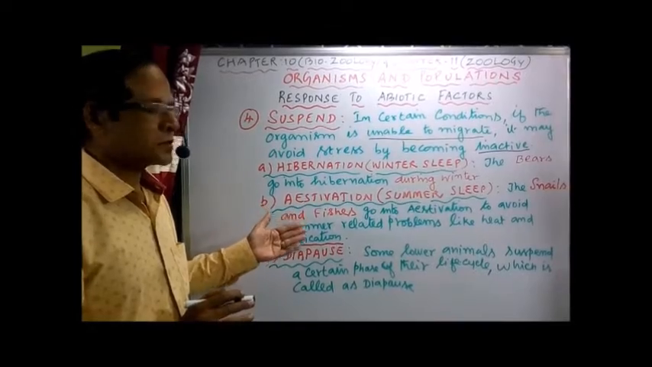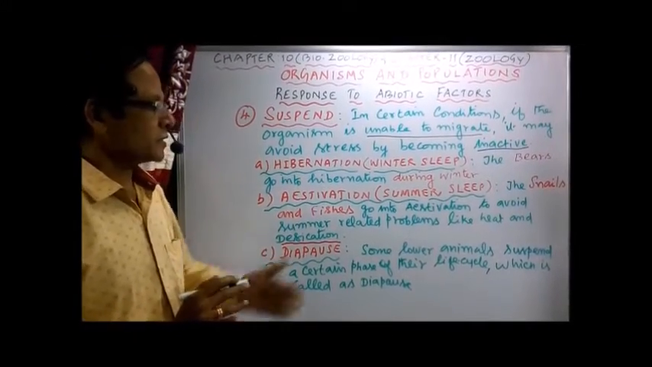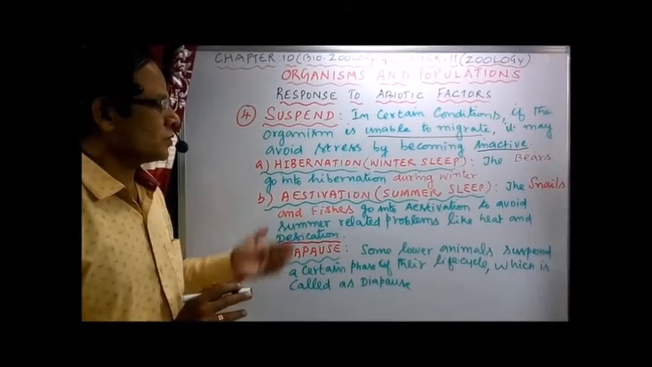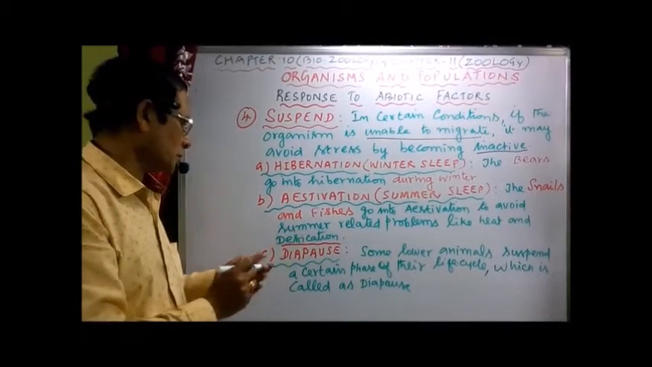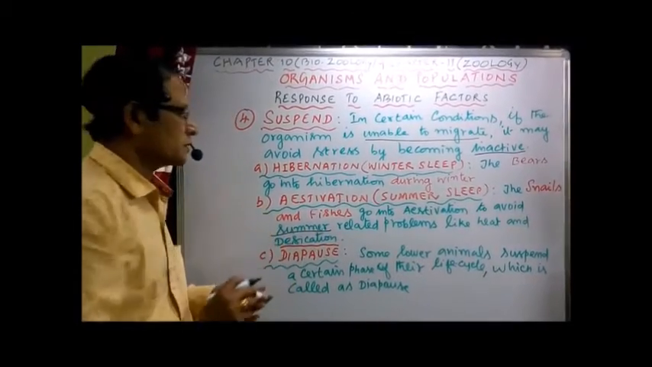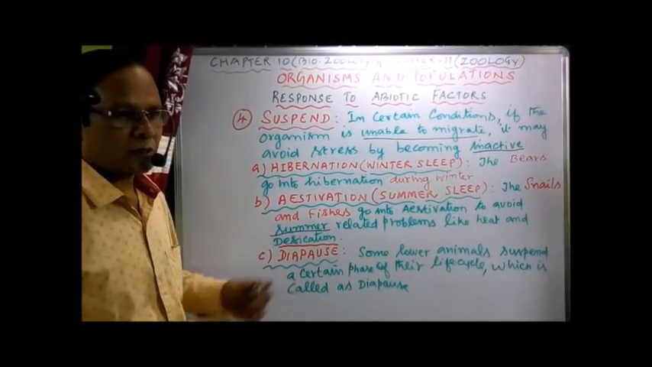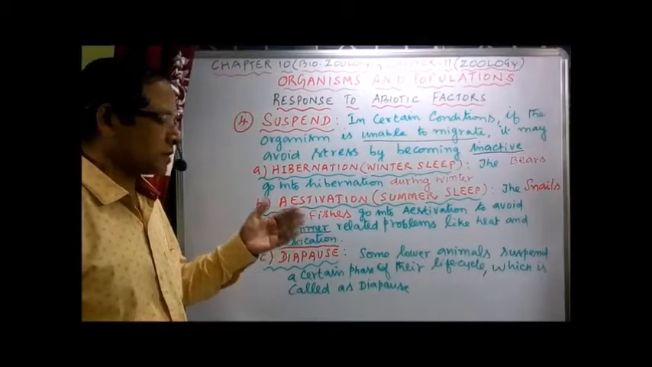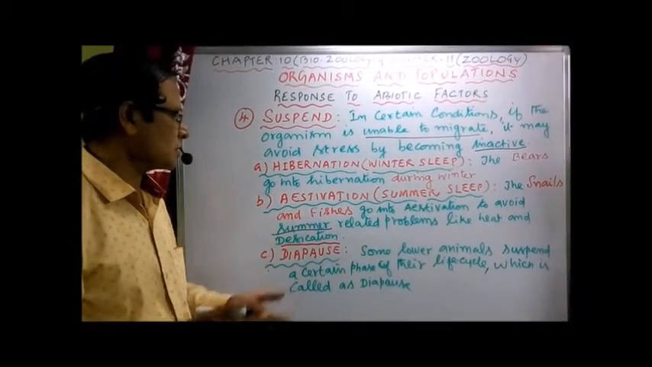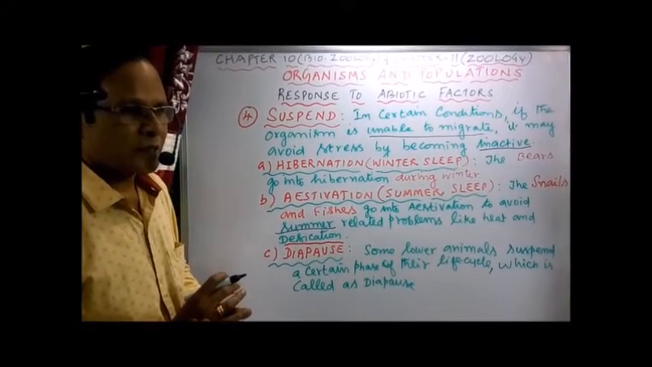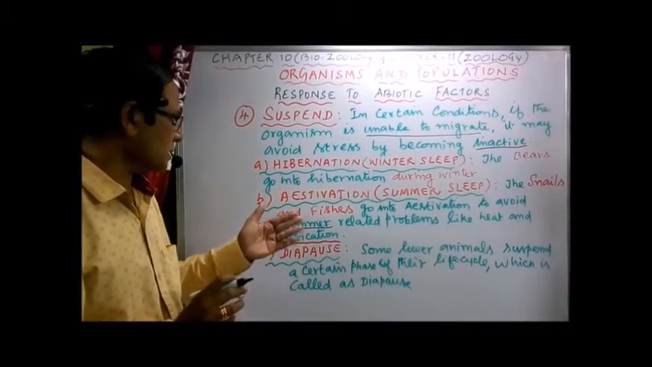Likewise, certain organisms undergo summer sleep. That is called estivation. For example, snails and some fishes go into estivation. What for? To avoid summer-related problems like heat and desiccation, loss of water and humidity. If these are present during summer, the conditions are not favorable. Under these conditions, they become inactive. That is called summer sleep or estivation. Example, snails and fishes.